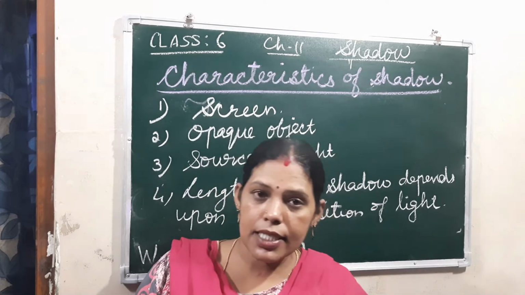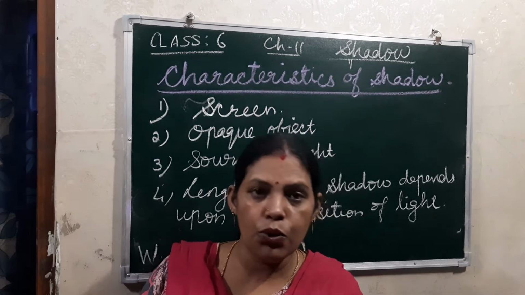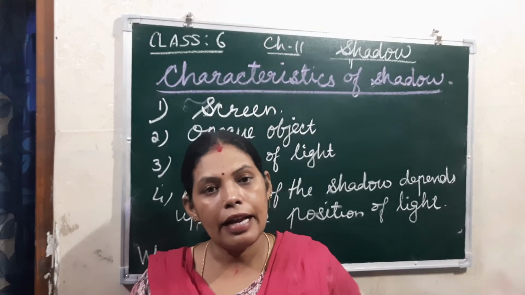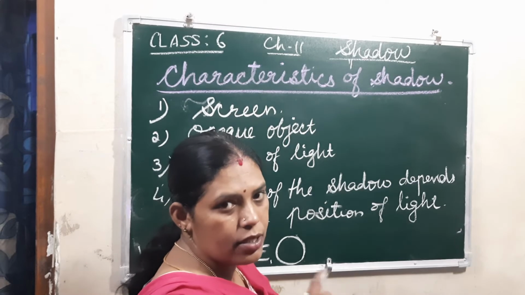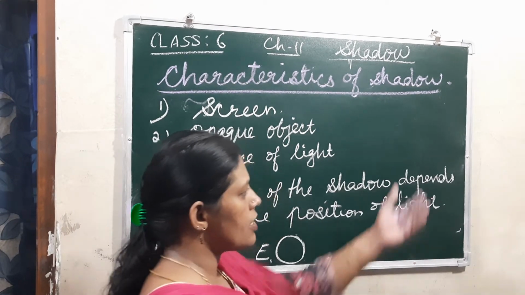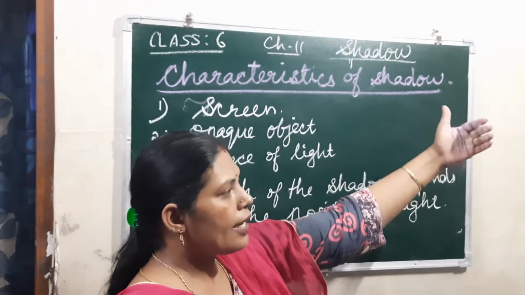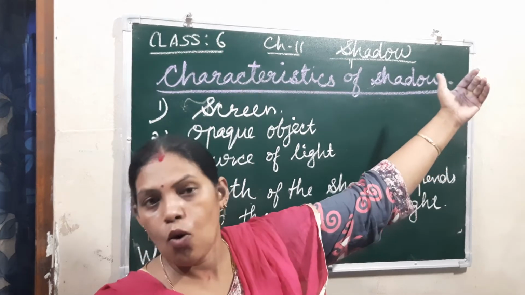The screen is the ground, so look at the back side like this and you can see your shadow over there. It will be long. And again in the evening, just turn like this, because the sun sets in the west. The sun is facing you, and if you look behind you, you can see your shadow over there.